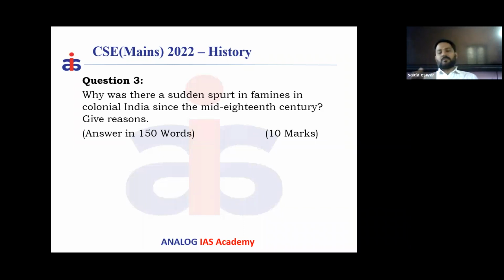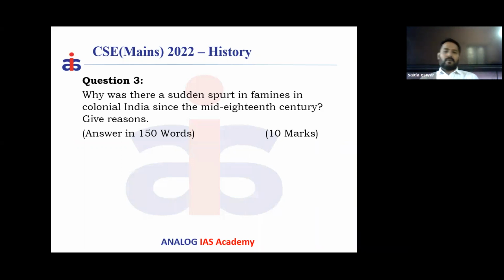Apart from these policies, one more policy is deindustrialization, which was consciously started by the British. Now, in order to increase the market for their goods, they reduced all the customs duties on British imports. But they increased customs duties on Indian exports to the UK.